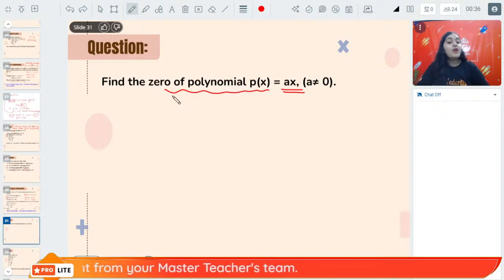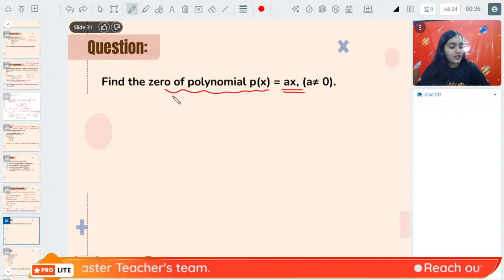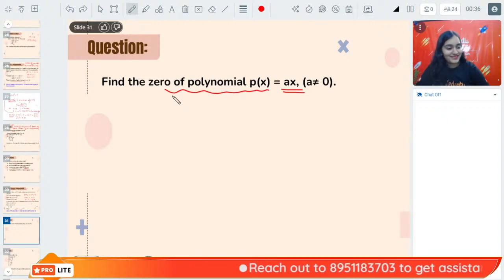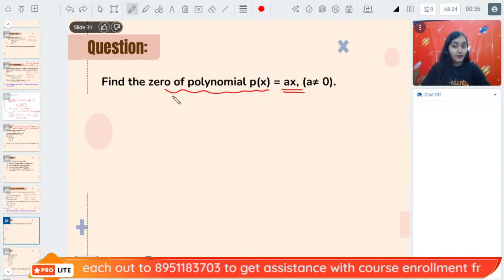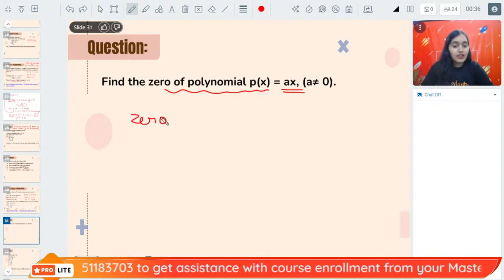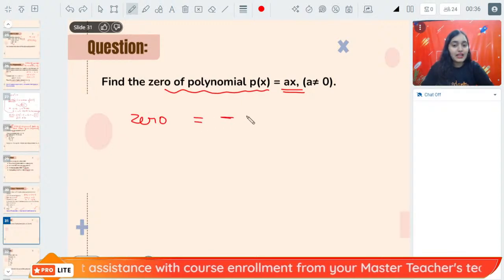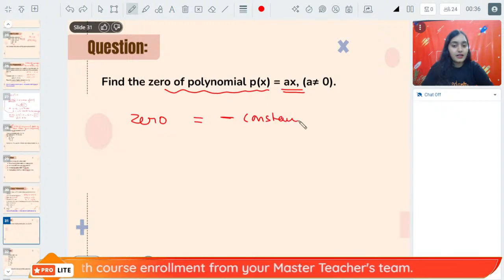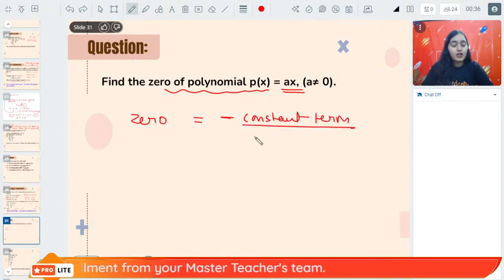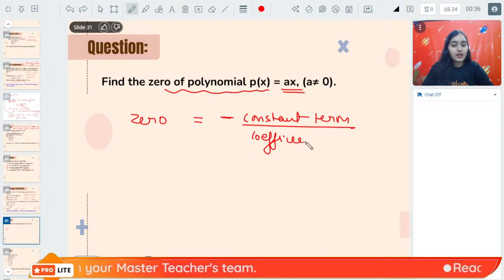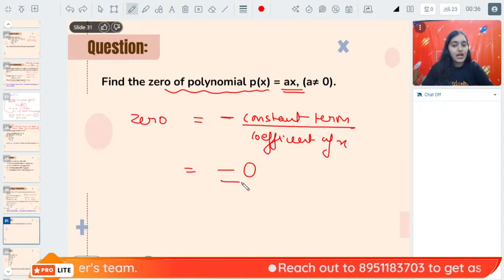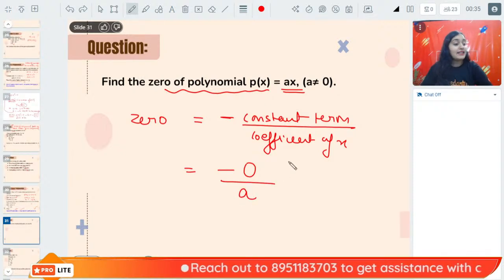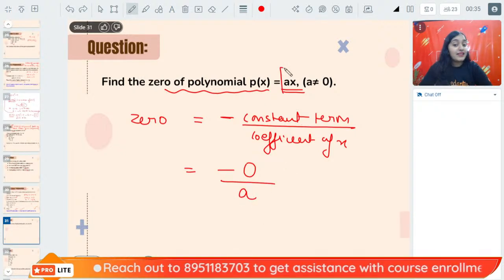The question is, Shravya, what is the 0 of this polynomial? One upon a? Sure. 1 upon a, what is the 0 of this polynomial? So the 0 of this polynomial will be minus of constant term upon coefficient of x is equal to minus of 0 upon a. Why 0 upon a? Where is the constant term?